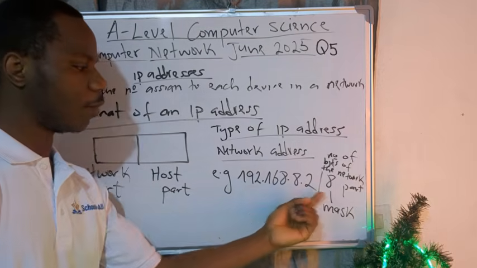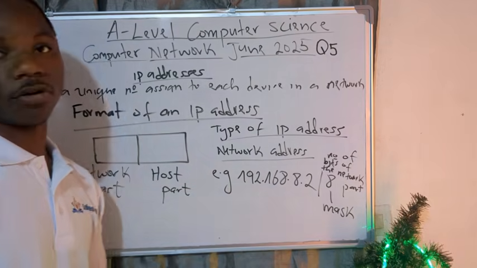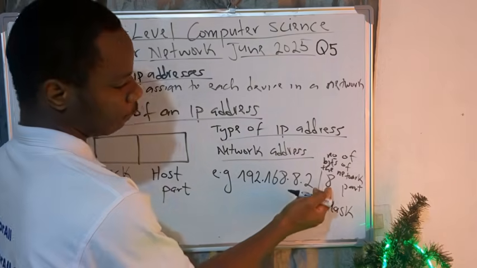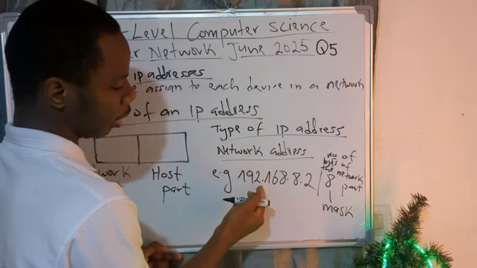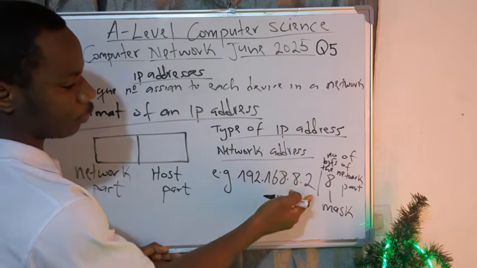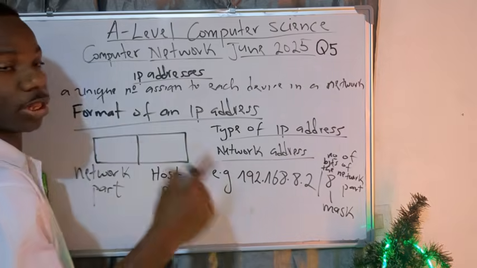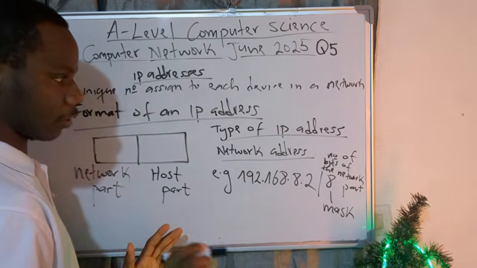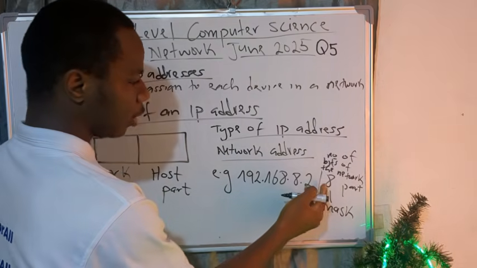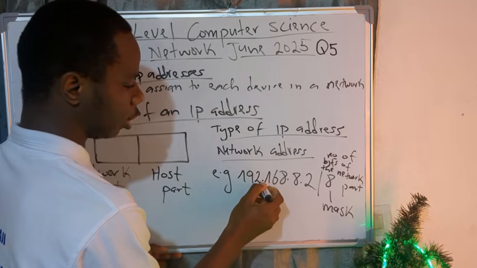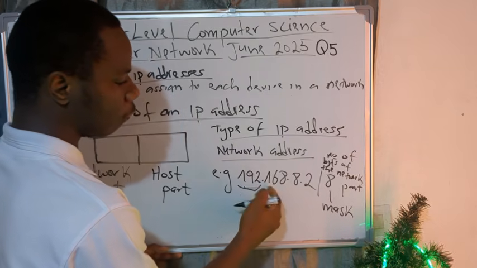And when you know the number of bits for the network part, the number of bits for the host part becomes easy. Because, for example, if you see /8 here, 8 here means that 8 bits for the network part. And here, when you have this format, you know already that one number here represents 8 bit. That one is clear. It's clear for everybody. Now, if you're having /8 here, it means that the network part is only this thing here.